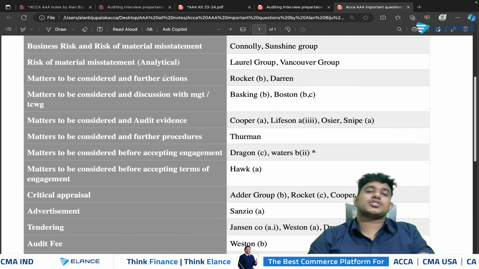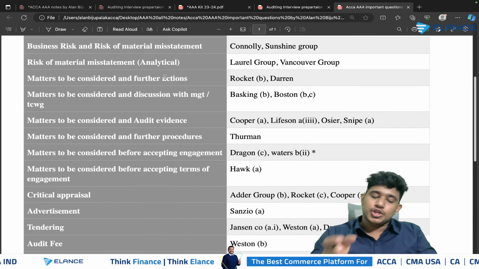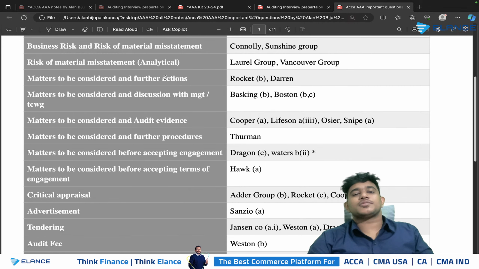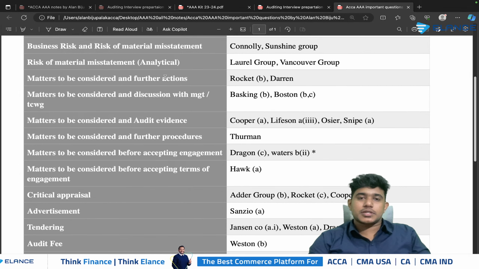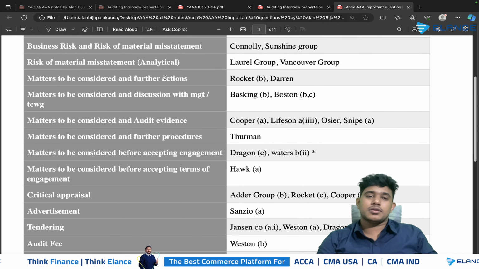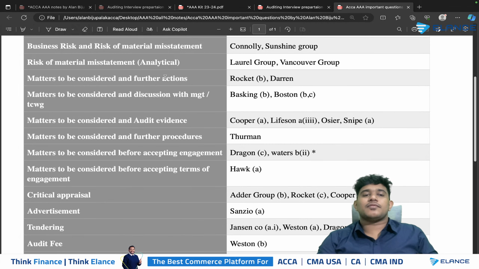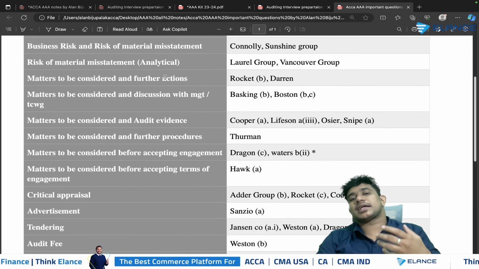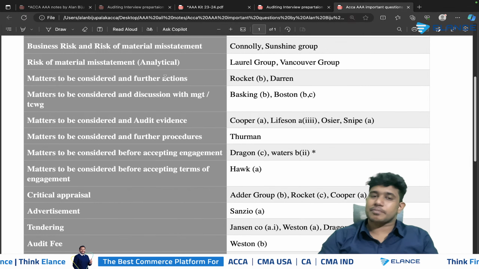When it comes to matters to be considered and discussion with the management, you are only required to specify what you need to discuss with the management. When it comes to matters to be considered and further procedure, you should always specify the audit procedures that can be performed by the auditor in relation to the same matter. And when it comes to audit evidence, you are required to specify whatever evidence can be found during the review of working papers.